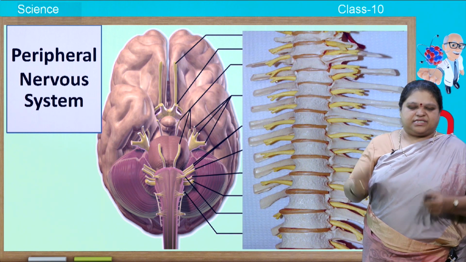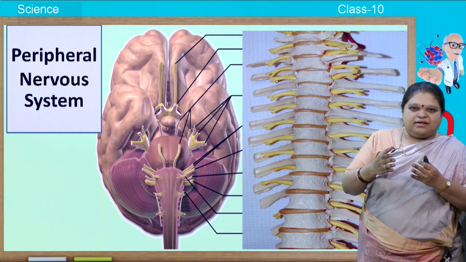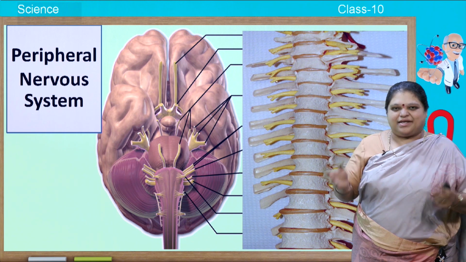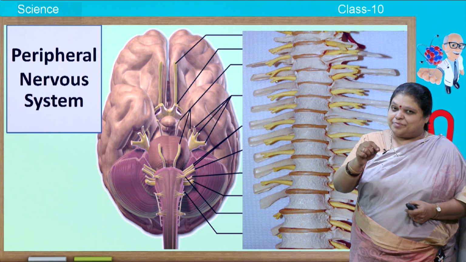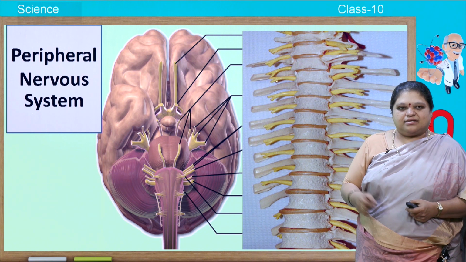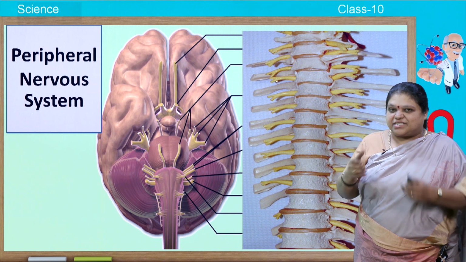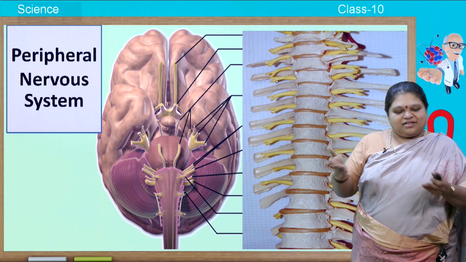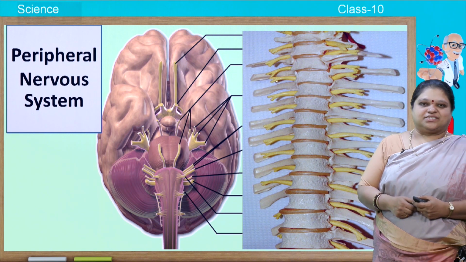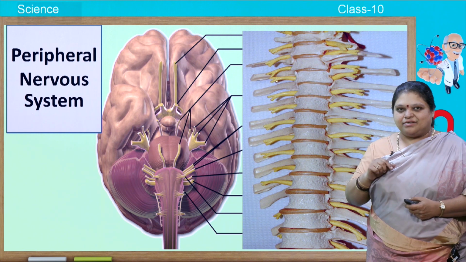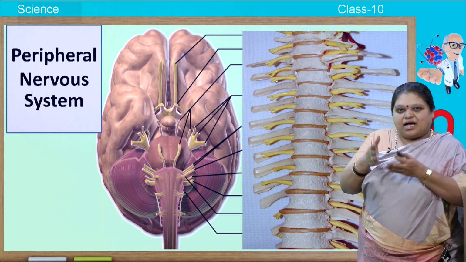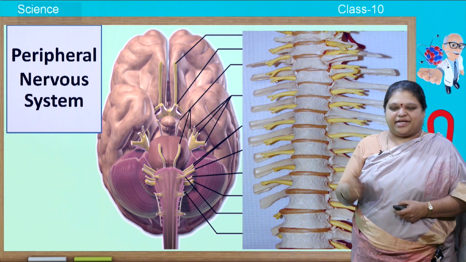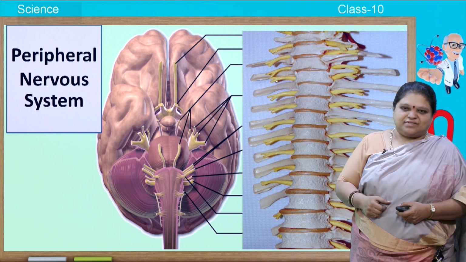Peripheral nervous system is nothing but the brain has so many nerves emerging from it, you call them cranial nerves. Those come under the peripheral nervous system, and the spinal nerves which arise from the spinal cord, you call them spinal nerves, they also come under the peripheral nervous system. Peripheral means surrounding. So, away from the brain, away from the spinal cord, they are moving to different parts of the body, you call it the peripheral nervous system.